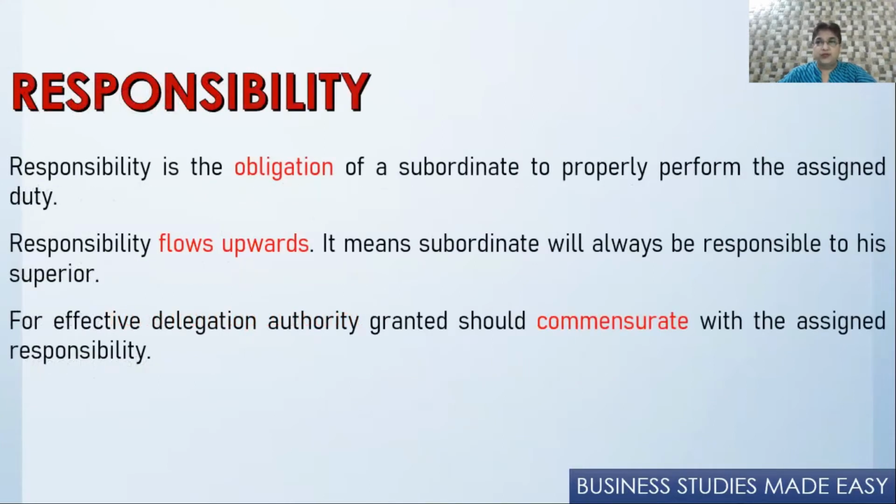Then come to responsibility. Responsibility is the obligation or the duty of the subordinate to do the work that has been assigned to him. And responsibility flows upwards. The subordinate is responsible to his superior. And there should be a balance between authority and responsibility. That means they should commensurate with each other. They should be equal to each other. Otherwise, the work cannot be done.